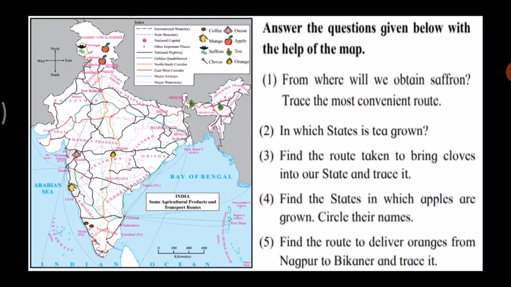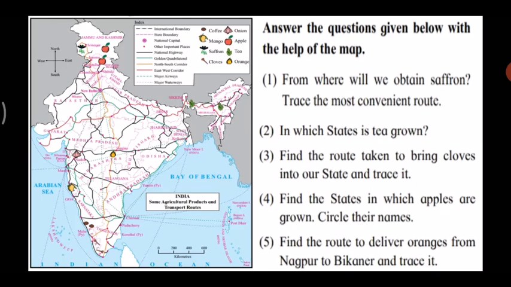Now, there's another part in the first question. Trace the most convenient route. That means, how will you bring saffron to our state? That means if you want to buy saffron, how will you bring saffron to Maharashtra? Here we can use the major airways or you can use the national highway. That means you can travel by airways or by the national highway and bring saffron to Maharashtra.